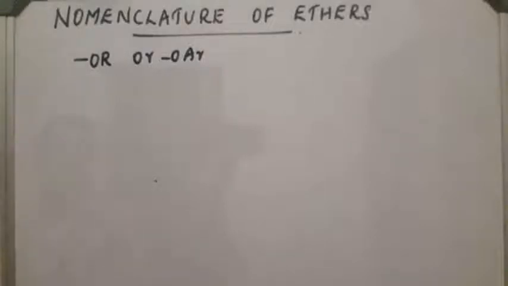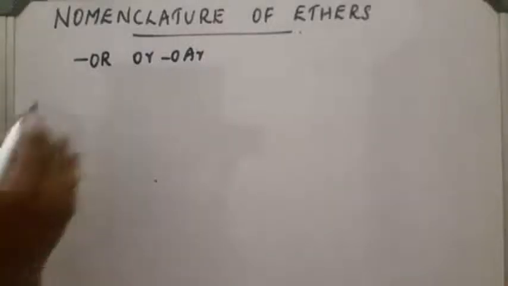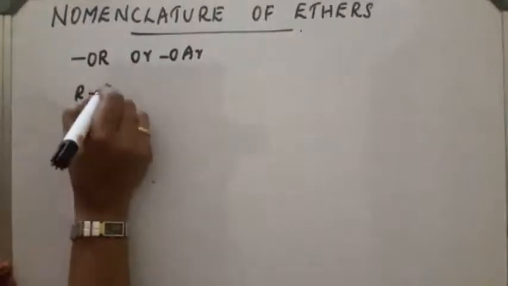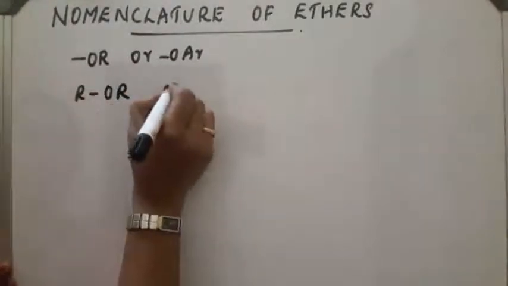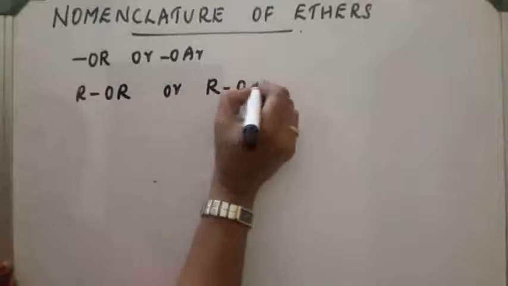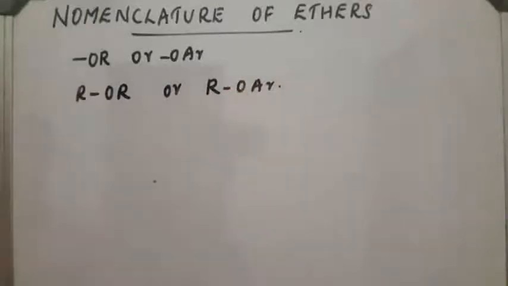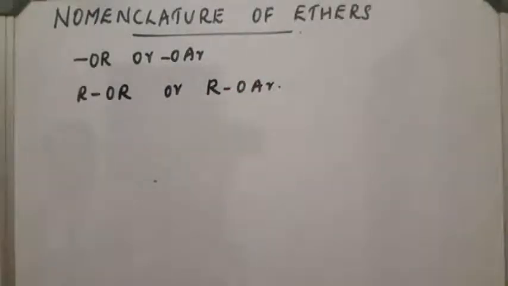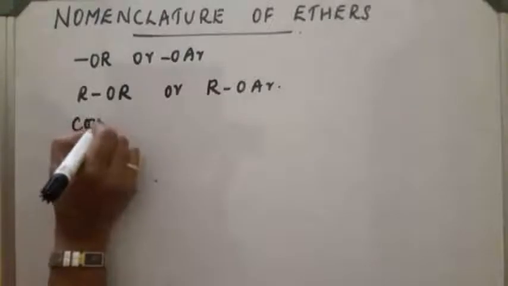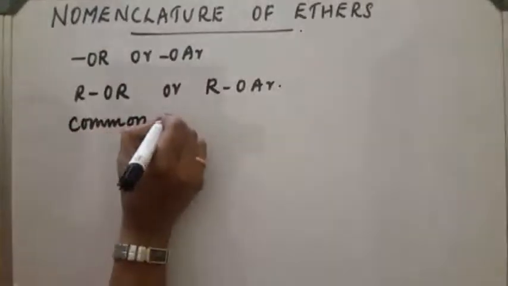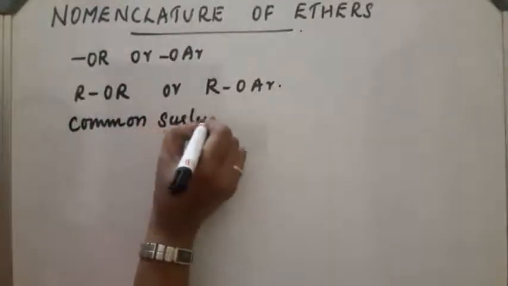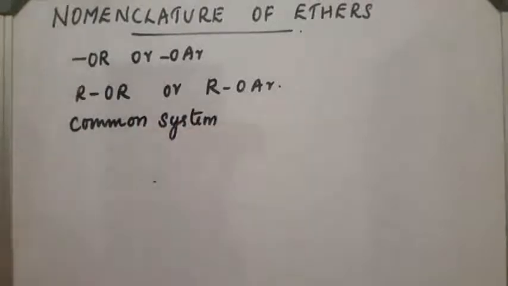Such compounds are called ethers, written as either ROR or ROAr. There are different rules for naming the compounds. There are two systems of naming: the common system of naming and the IUPAC system of naming.